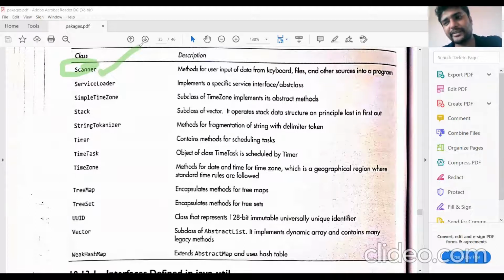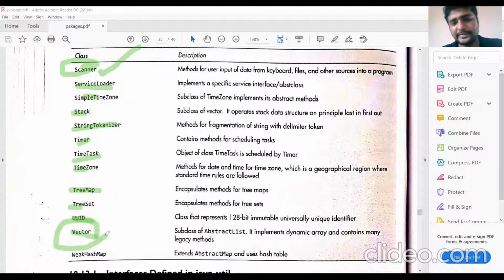We don't have a scanner function here, so instead we have the scanner class. Next, service loader, simple time zone, stack, string tokenizer, timer, timer task, time zone, tree map, tree set, UUID, vector. Vector is a subclass we have also seen in arrays. Variable length arrays are called vector, weak hash map. So these are all the available classes in the util package.